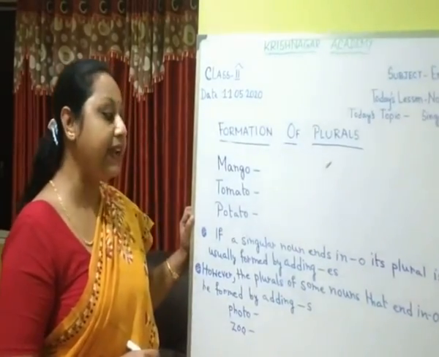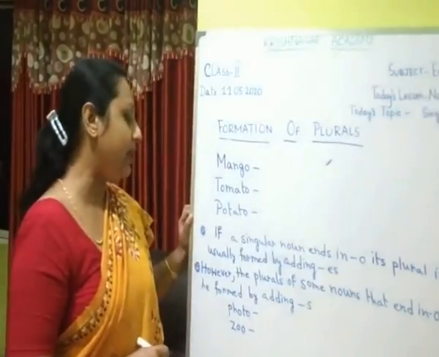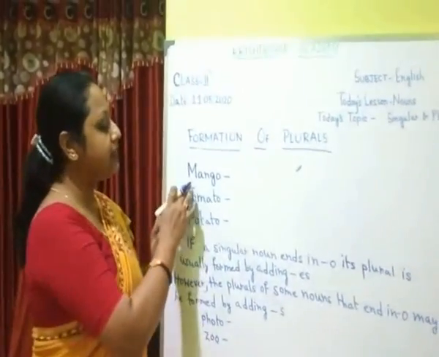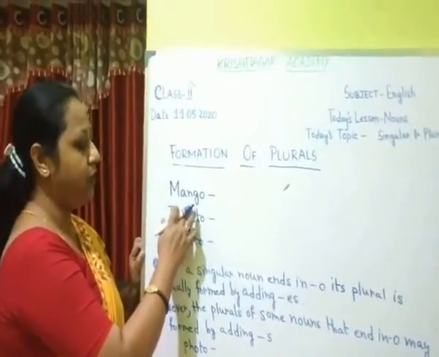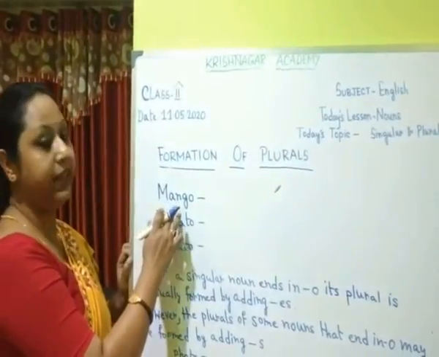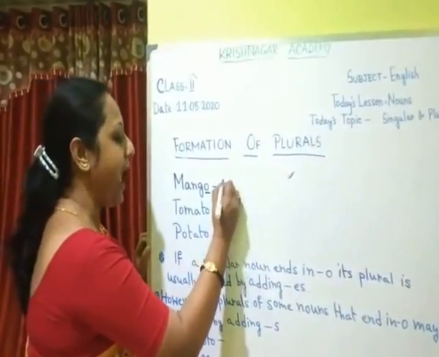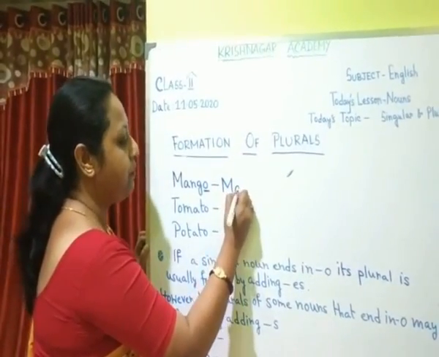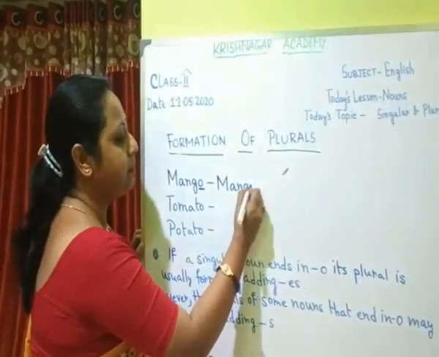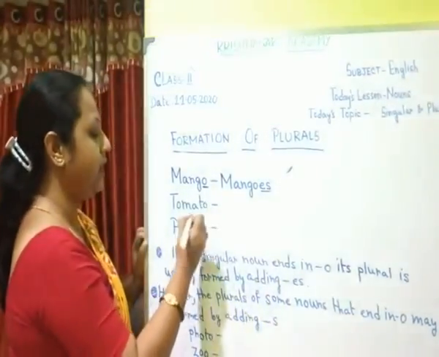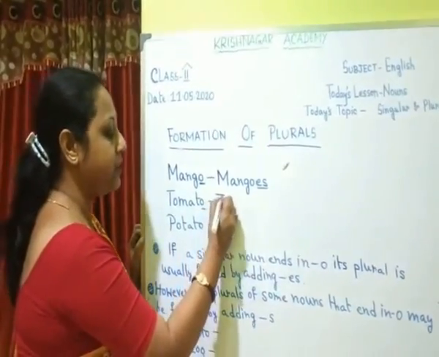If a singular noun ends in o, its plural is usually formed by adding es. Let us take the example. Mango. Here it is ending with the letter o. So to make it plural, we have to add es to it. So mango, mangoes. In the same way, tomato, tomatoes.